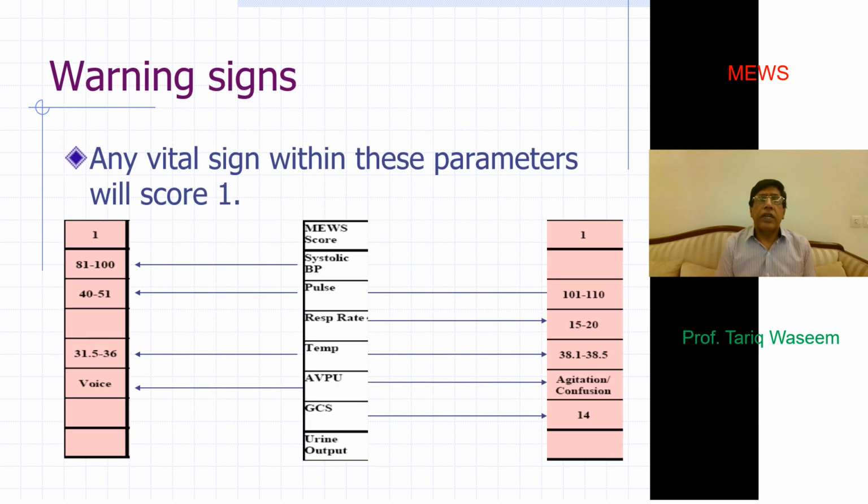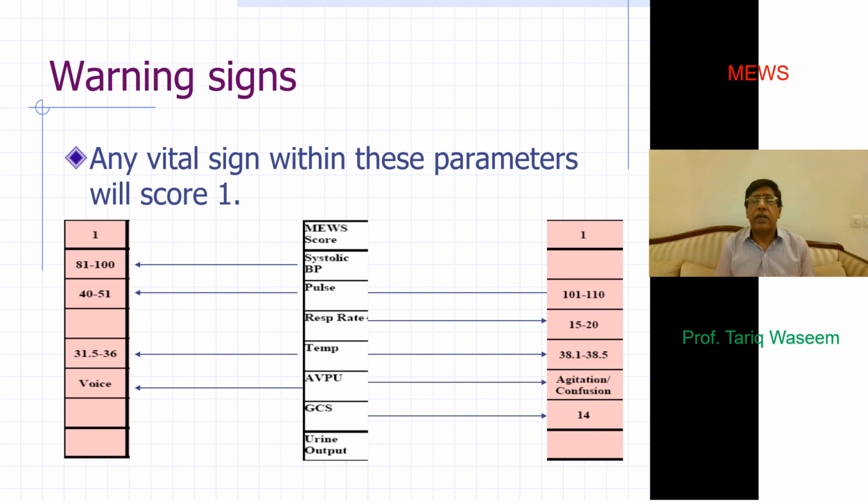Any vital signs within these parameters score 0. If his blood pressure goes down to 81 to 100, or his pulse drops to between 40 and 51, or temperature is 31 to 36, and he starts responding to voice only, it would be scored as 1.